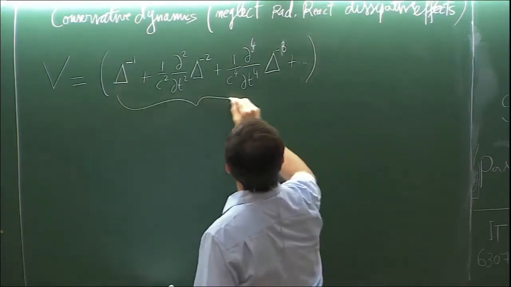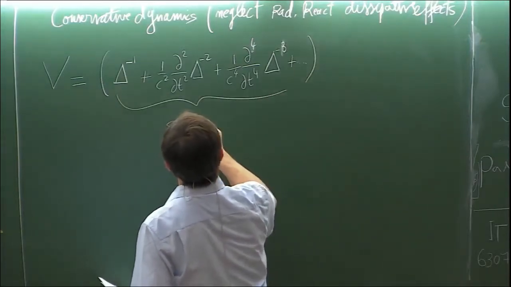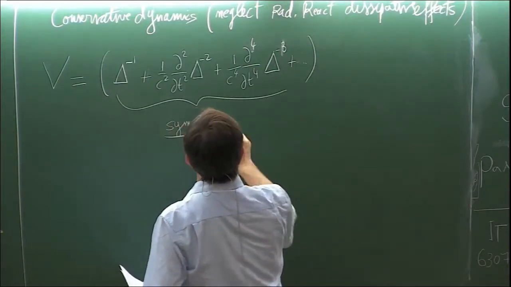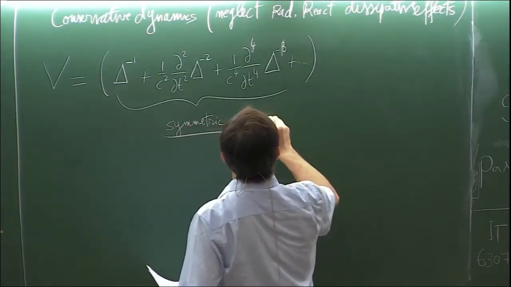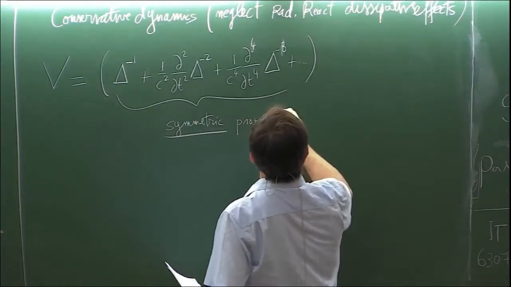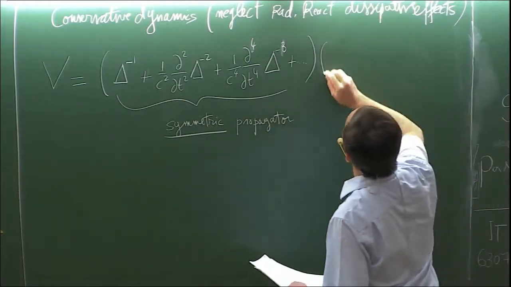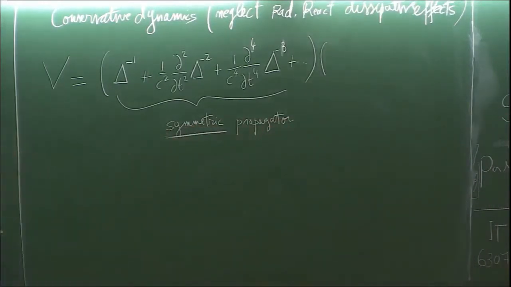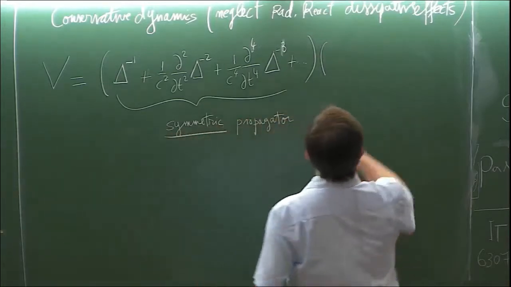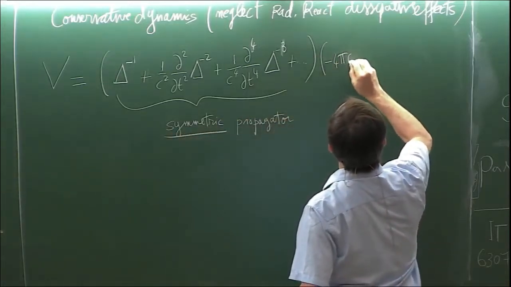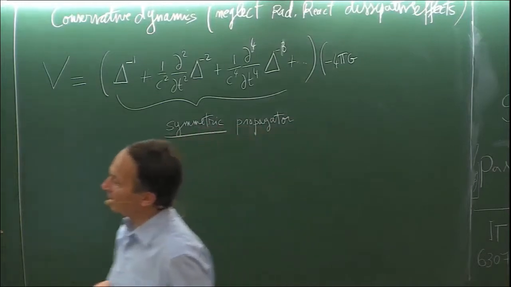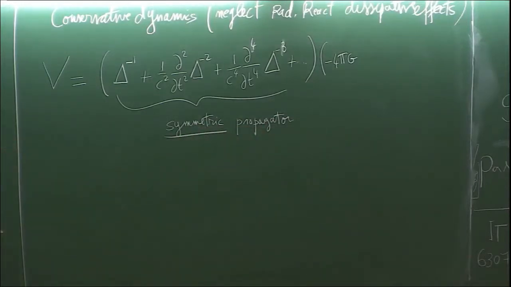So this is a symmetric propagator, appropriate for the conservative dynamics of my source, which will act on the matter source. So there will be minus 4 pi G here, and the matter source is given by this. And the stress-energy tensor is the one which comes from the variation of the matter action with respect to the metric.